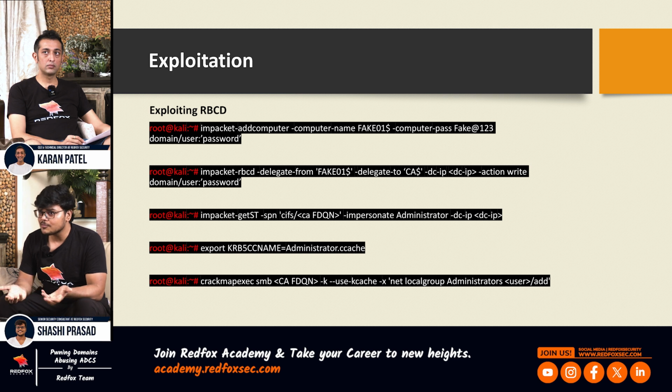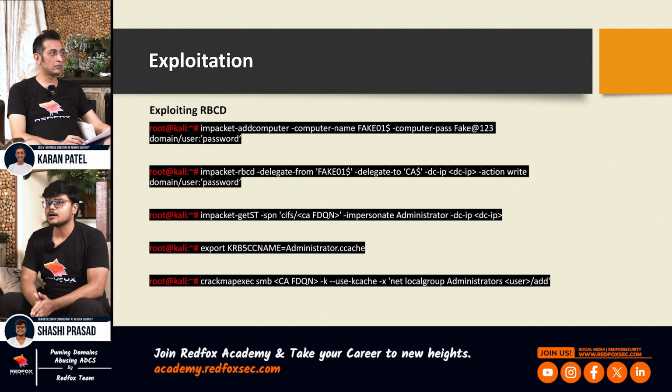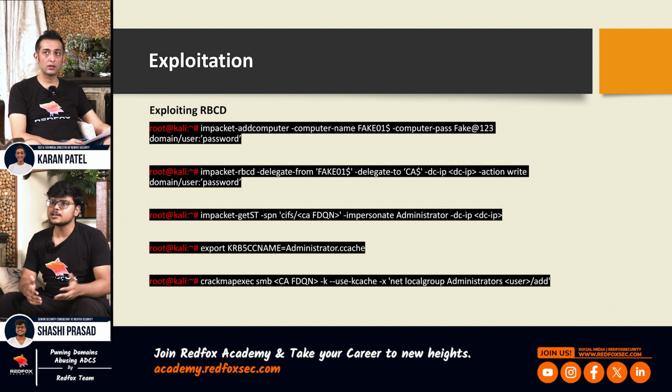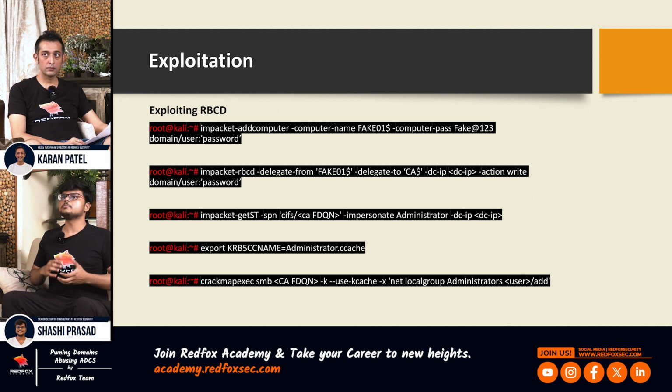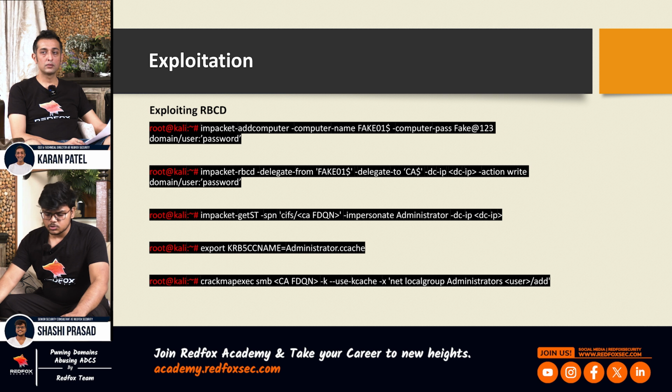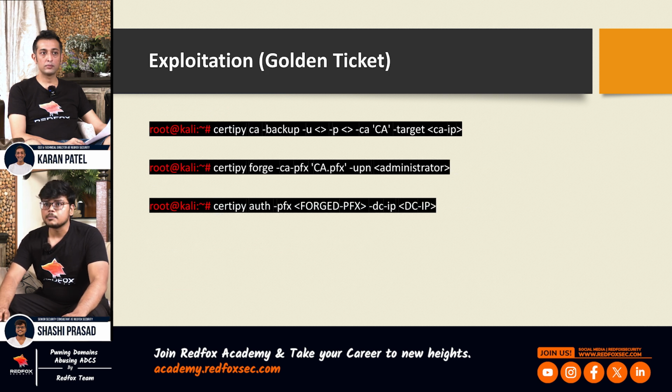This you will not generally find, but that's how my lab is set up. It's just for practical purposes. But generally, this certificate authority runs on a separate server. So anyway, the principles are the same. So we want to become a local admin on the computer which is serving the certificate authority. So I think these are the commands that we can look at.